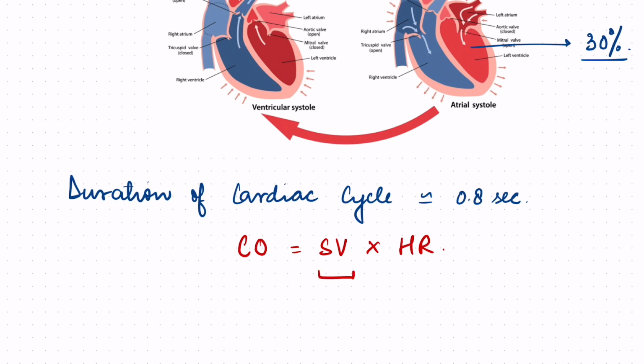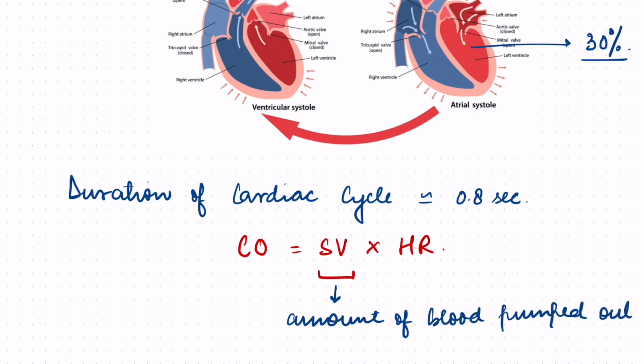Stroke volume is the amount of blood that is pumped out in each cardiac cycle, approximately 70 ml.